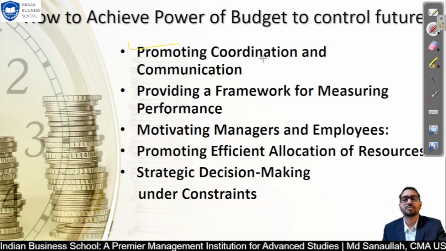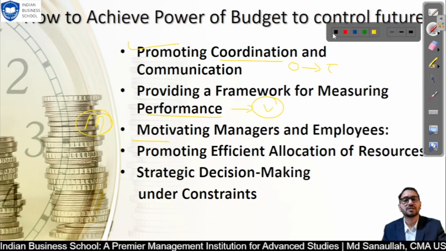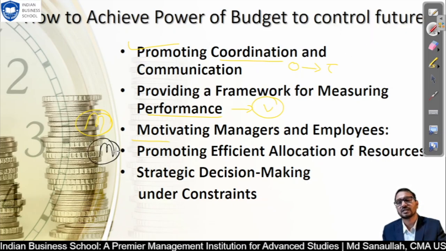We have to promote communication and coordination. We have to coordinate among the team members. We should talk to each other, understand each other's problems and bring solutions to the table. Provide a framework for measuring performance. Obviously budget helps to rectify the variance and motivate managers and employees. If you are making a budget based on management and employee agreement, and the employee and manager agree they can achieve this, then they will feel motivated and work toward the company goal, so that once they complete this task they will get a promotion or bonus, whatever it is.